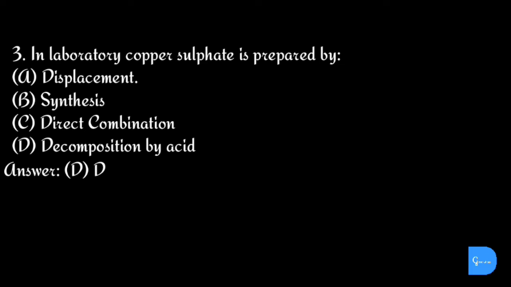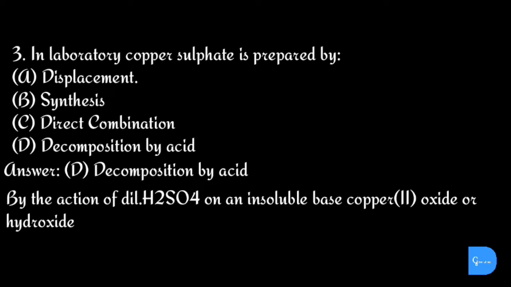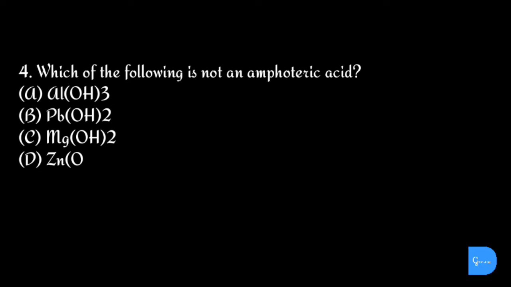The correct answer is option D. Decomposition by acid. By the action of dilute sulfuric acid on an insoluble base, copper 2 oxide or hydroxide or carbonate. Question number 4. Which of the following is not an amphoteric oxide? Options are A. Aluminum hydroxide, B. Lead hydroxide, C. Magnesium hydroxide and D. Zinc hydroxide.